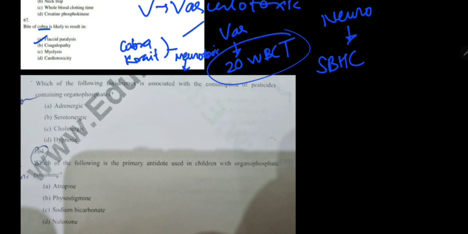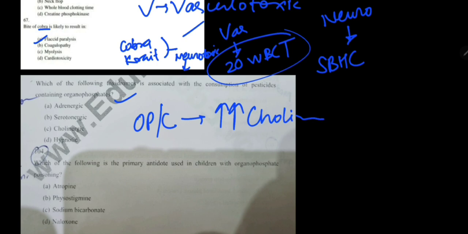Our next question is: which of the following toxidromes is associated with the consumption of pesticide containing organophosphates? We have studied that organophosphate and carbamates cause increased cholinergic activity, so answer will be cholinergic. Next, which of the following is the primary antidote used in children with organophosphate poisoning? OP poisoning antidote, we know that is atropine. Answer A.